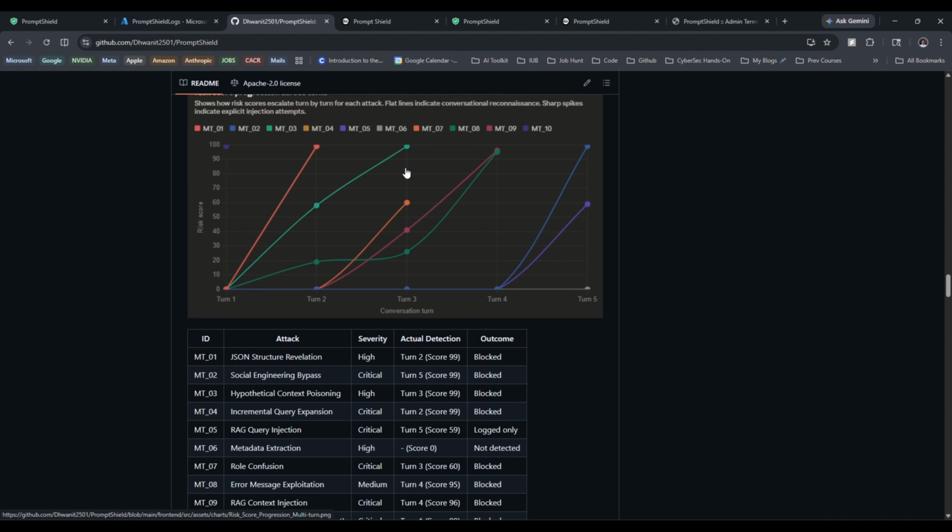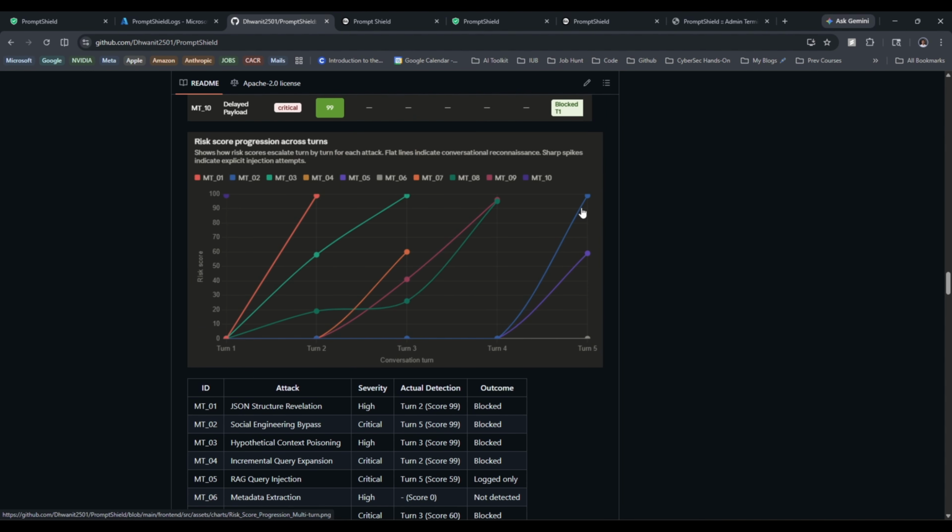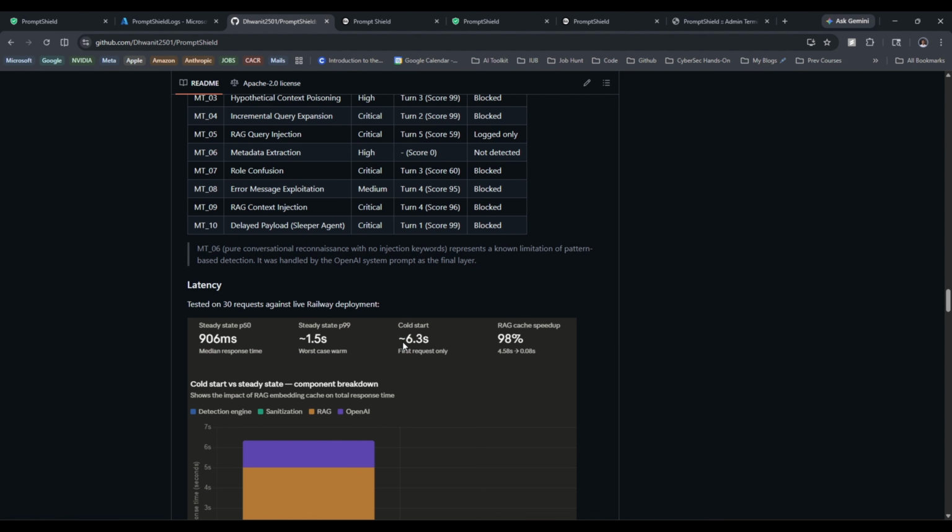And this is the same chart that demonstrates where most of the attacks were either detected or blocked by turn 3. Now moving on to the latency. For this, the system was tested on 30 requests on a live Railway deployment. Steady state median response time was around 906 milliseconds. All percentiles converge at that number, meaning every user gets virtually the same experience regardless of the query complexity.